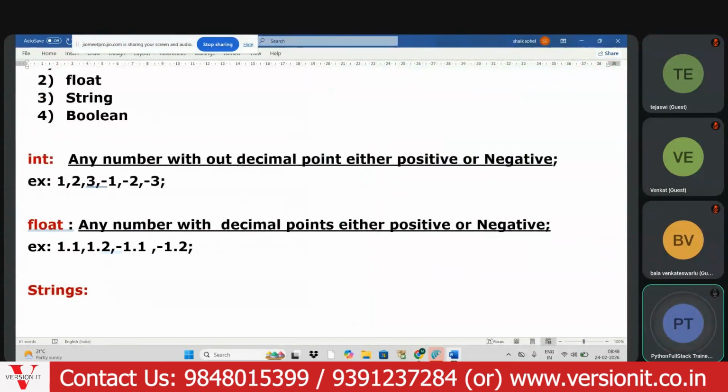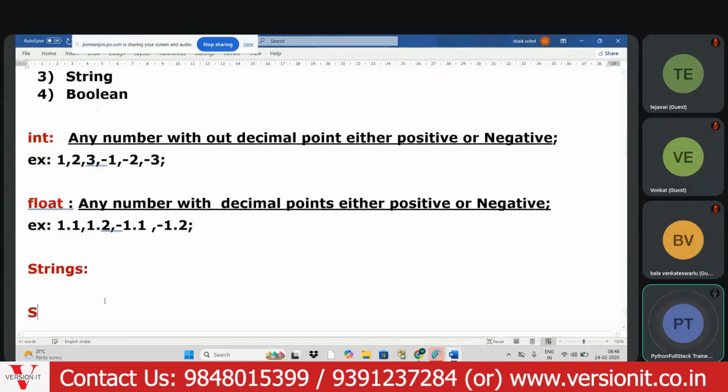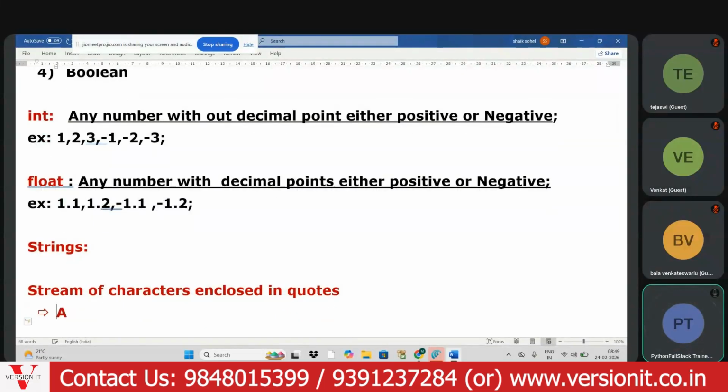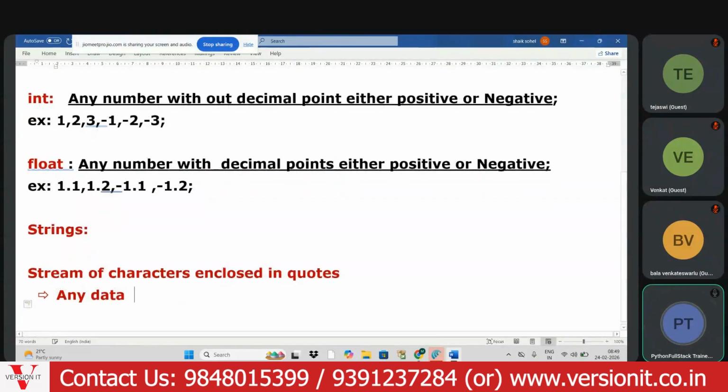So my dear aspirants, a string means nothing but a stream of characters enclosed in quotes. We can call it a string, or we can say that any data, whatever the data may be, which is enclosed in quotes, we can call it a string.